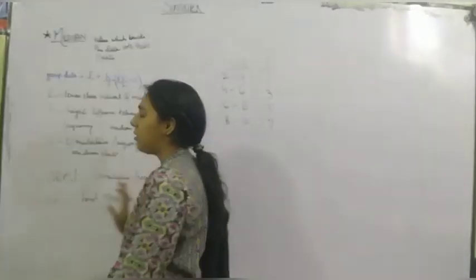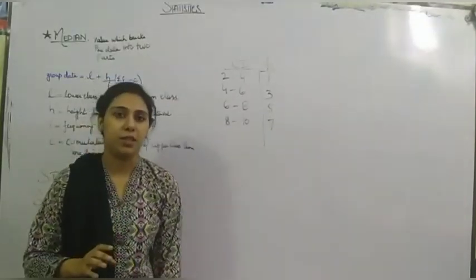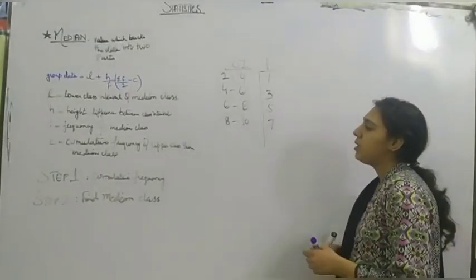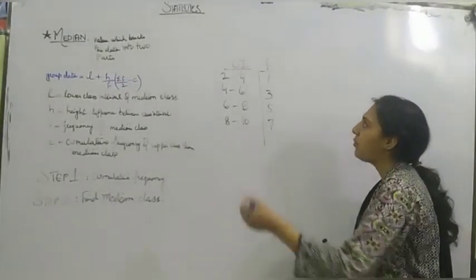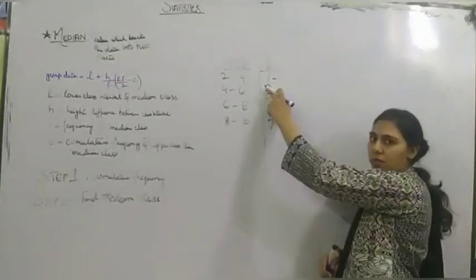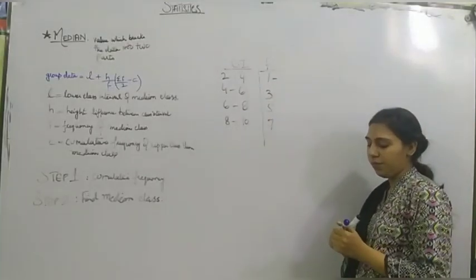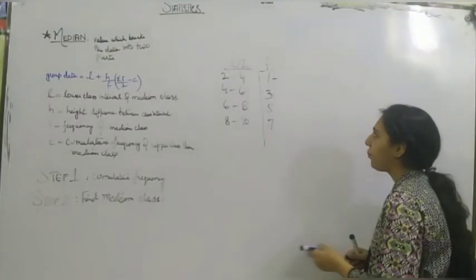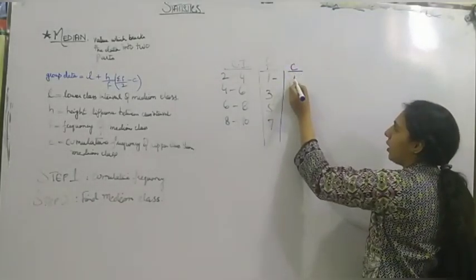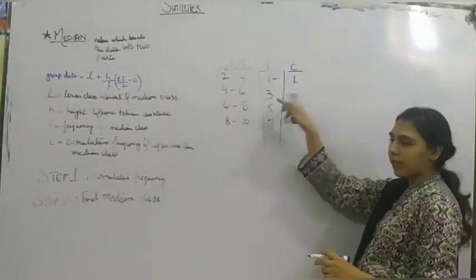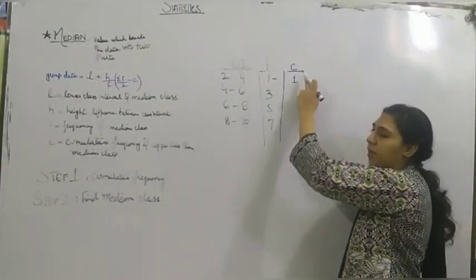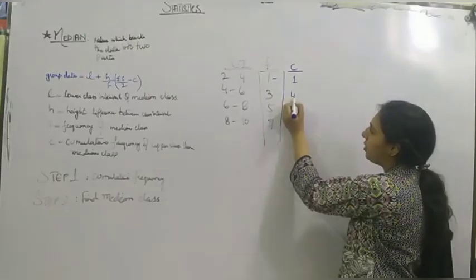And to find the median class, we need to find the cumulative frequency. How to find cumulative frequency? If I am standing here, then this one, frequency 1, will be my frequency for the first class interval. Now, if I am standing on the second level, then I have to add the previous frequency to get my cumulative frequency. 3 plus 1 is equal to 4.